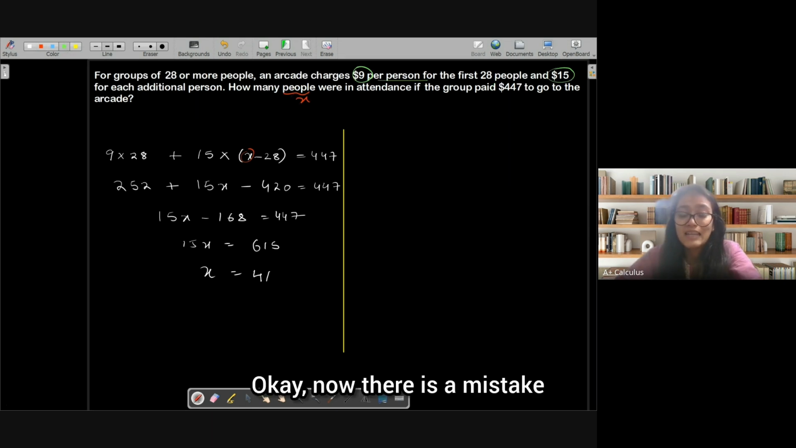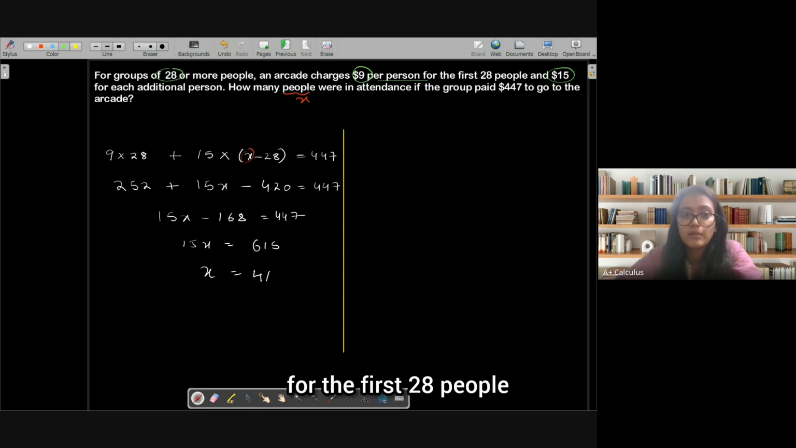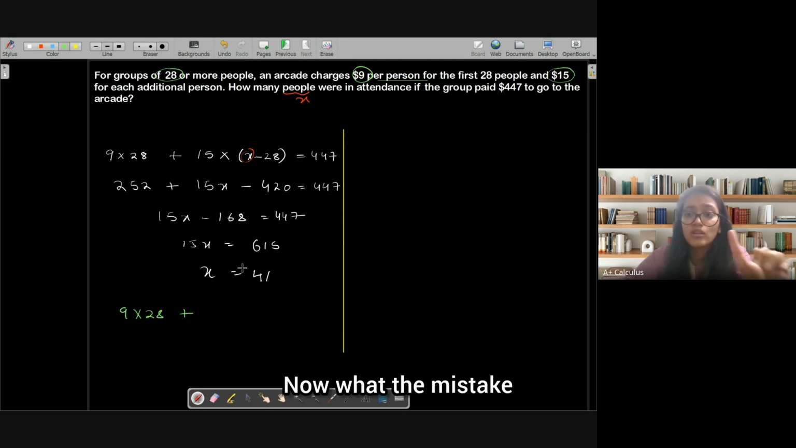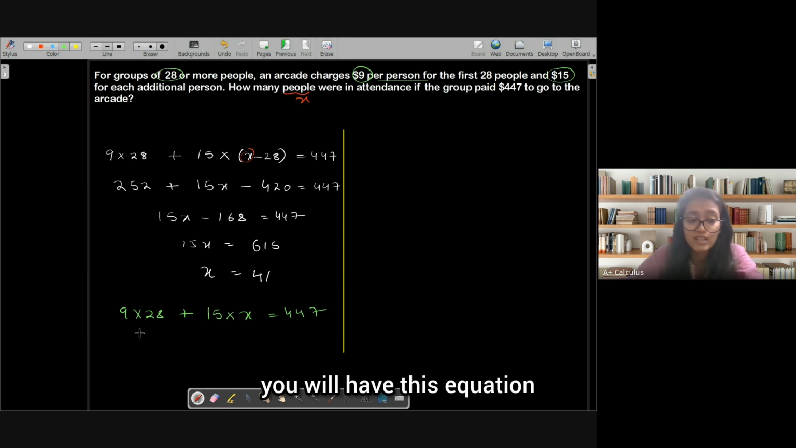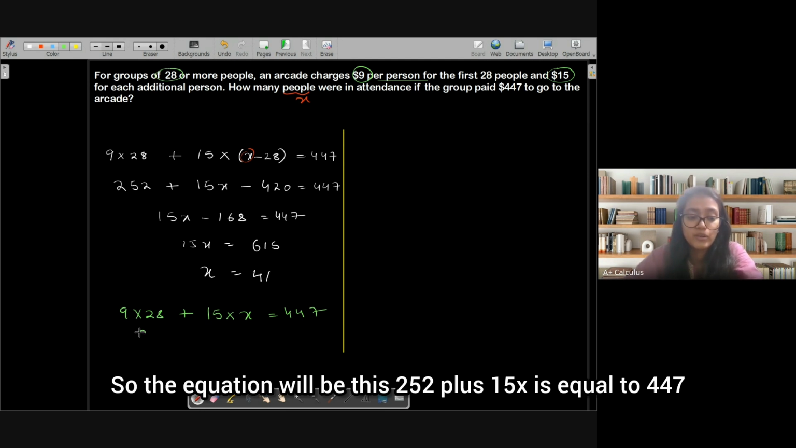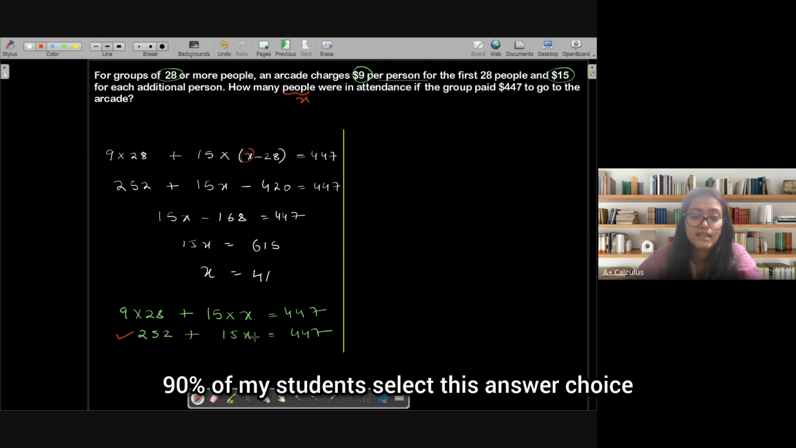Okay, now there is a mistake that most students make in these types of questions. They will say that, okay, for the first 28 people, the arcade is charging $9, so 9 times 28, plus $15 for each additional person. The mistake they make is they do 15 times X equals 447. And this equation will be sitting in the answer choices. Sometimes they just ask you to write the equation and not solve it. So the equation will be this: 252 plus 15X is equal to 447. And 90% of my students select this answer choice.